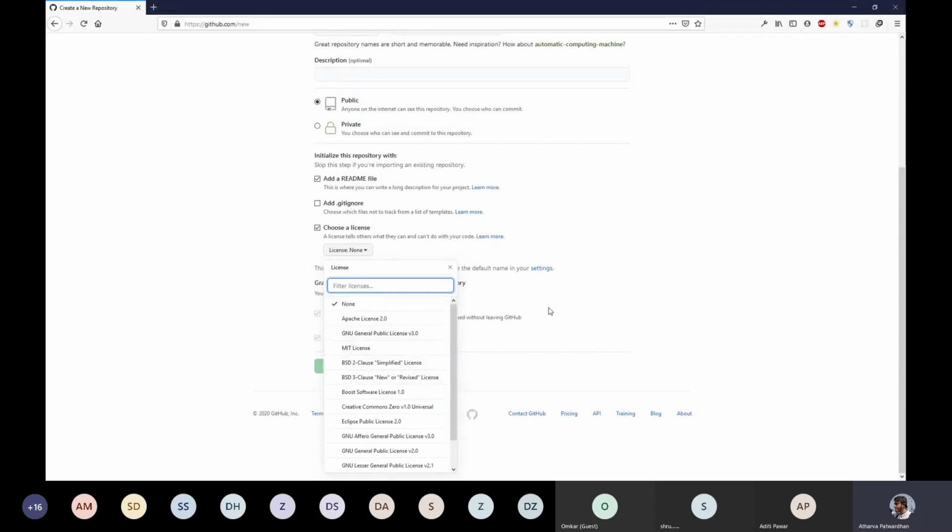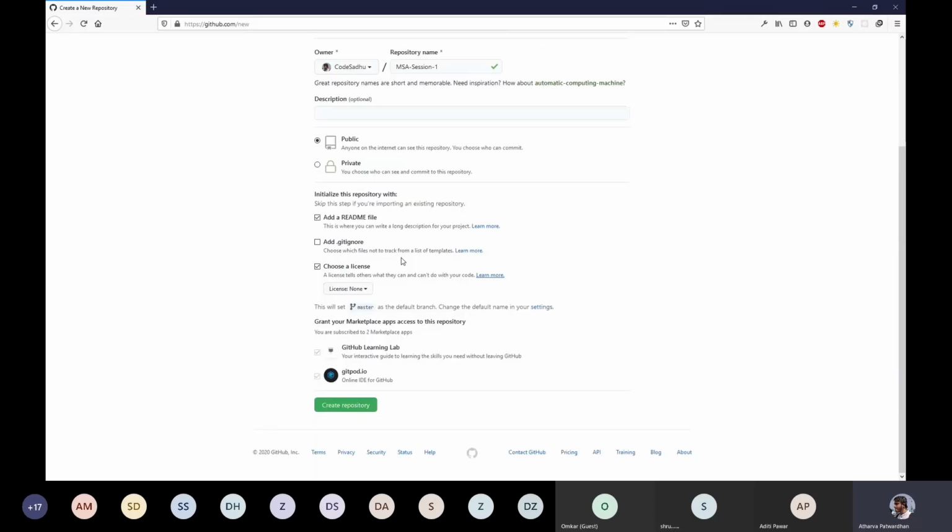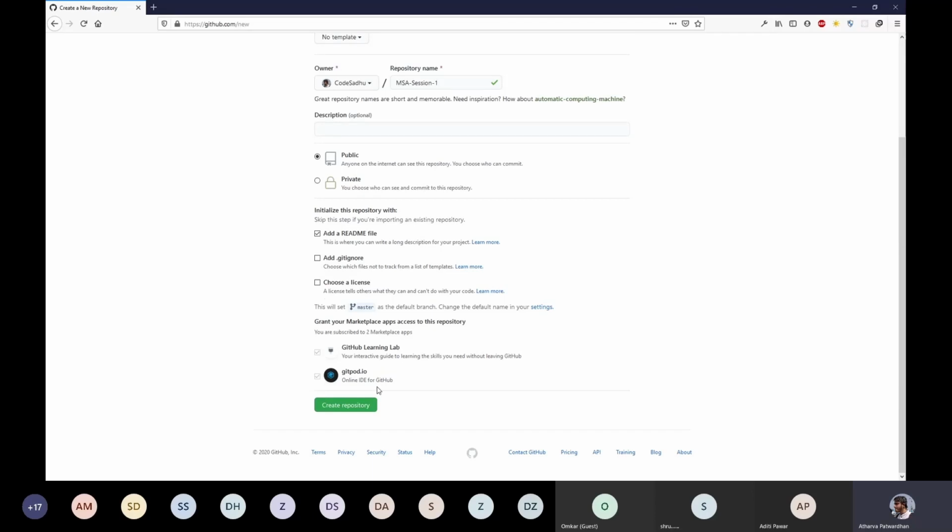What does this license do? It basically prevents people from misusing your code. It's basically a terms and conditions kind of thing. I'll not choose it right now. And when you are comfortable with whatever you have chosen, just hit create repository and it will create a repository.